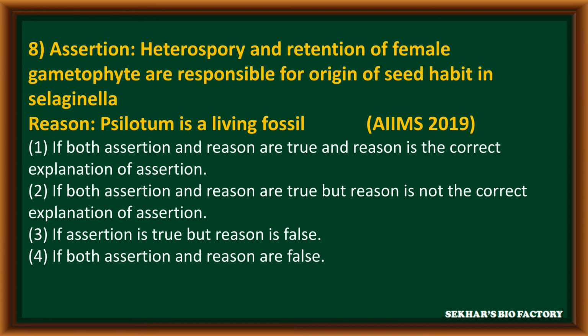Question number 8 from AIIMS 2019. Assertion: Heterospory and retention of female gametophyte are responsible for origin of seed habit in Selaginella. Reason: Psilotum is a living fossil. Out of these 4 options, the second option is correct: both assertion and reason are true, but reason is not the correct explanation of assertion.